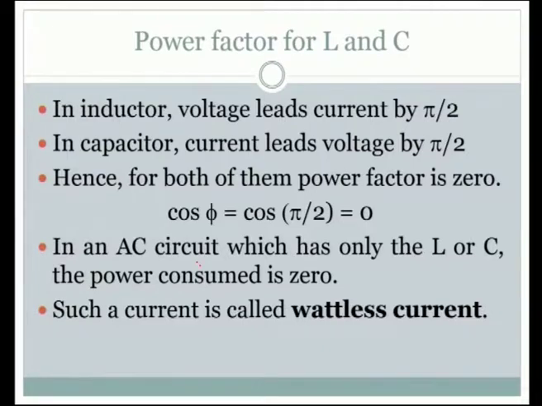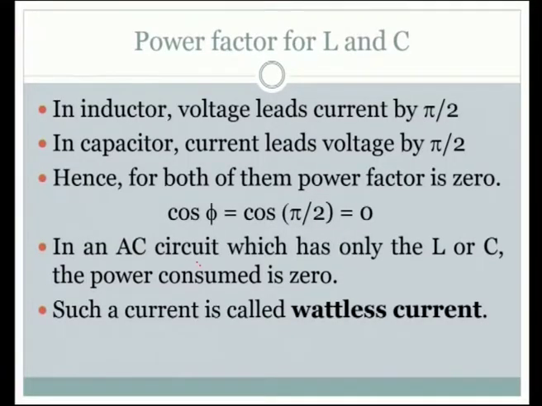These two expressions we already know, and one more is there. In the case of the resistor, ohmic resistor, both are in phase. There is no phase difference between current and voltage. This is a known concept to us. Now, the phase difference is pi divided by 2 for the inductor and capacitor alone circuits, so cos phi becomes a very important term. Let us see further what do we have.